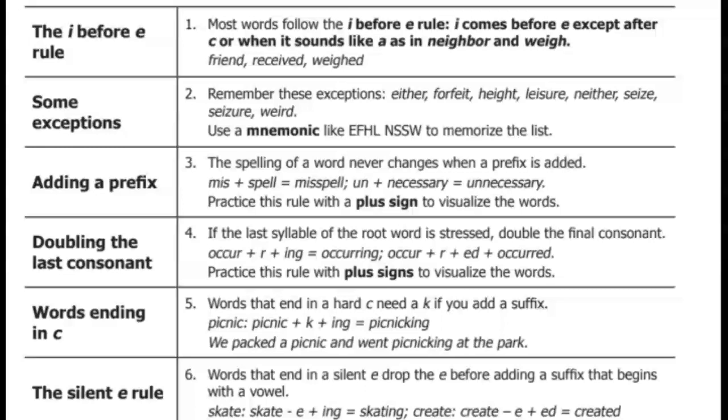Have you ever heard this rule for spelling? I before E, except after C, and when it says A, like neighbor and way. If you've heard that rule, that'll help you spell a lot of words in English. However, there are some serious exceptions.